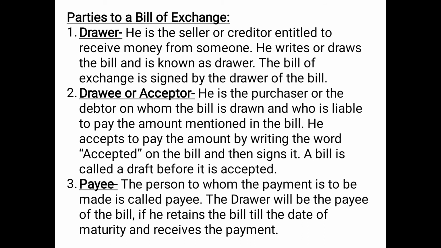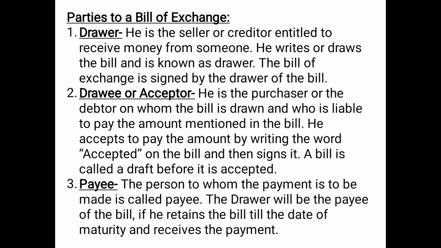Moving ahead, the parties to a bill of exchange. There are three parties mainly to a bill of exchange. One is the drawer, or we can say the maker of the bill. The drawer is the person who makes the bill, and generally in case of a sale, the drawer is the seller, the one towards whom money is owed by someone. So the drawer is the seller or creditor entitled to receive money from someone. He writes or draws the bill, and the bill of exchange is signed by the drawer.